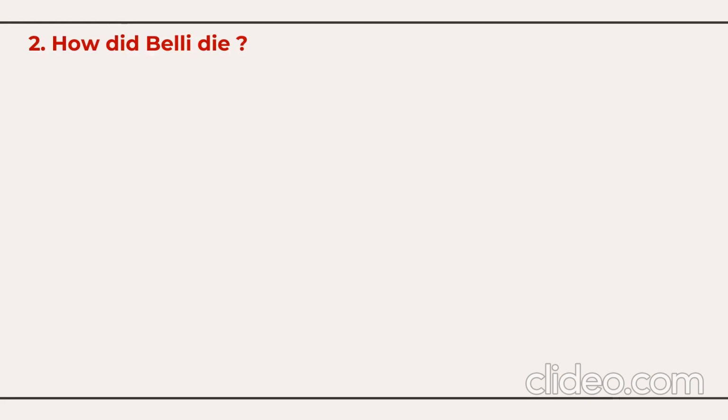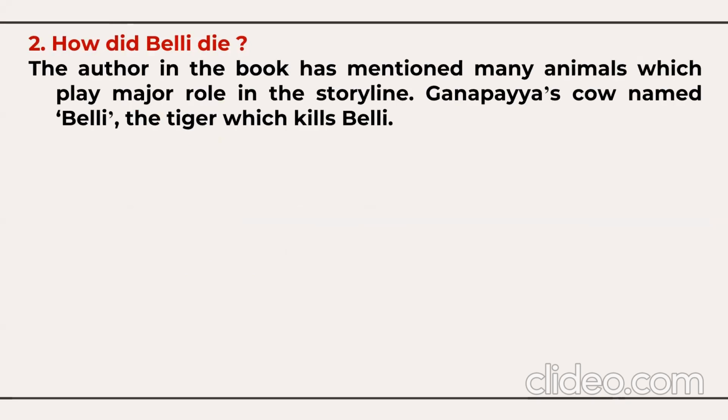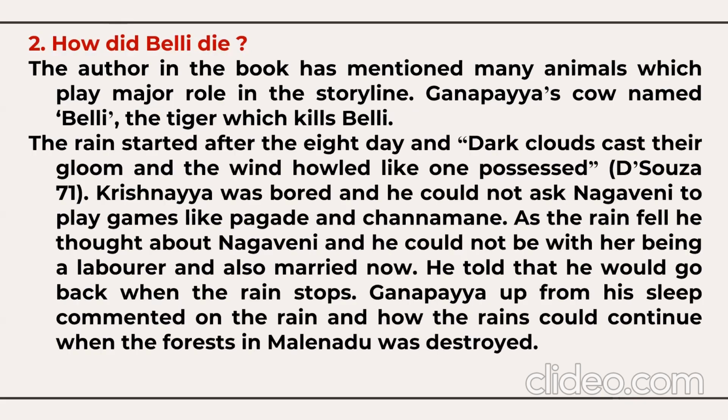Second question, how did Beli die in the DWEEPA? The author in the book DWEEPA has mentioned many animals which play a major role in the storyline. Ganapaya's cow named Beli, and the tiger which kills Beli. That cow is killed by the tiger. The rain started after the 8th day, and the dark clouds cast their gloom, and the wind howled like one possessed. That's the 71st line in the DWEEPA.